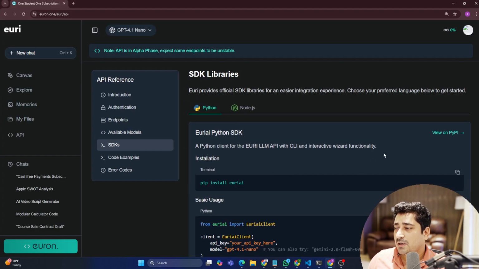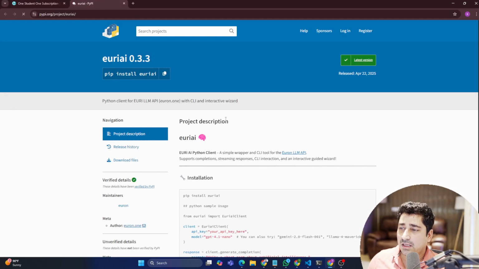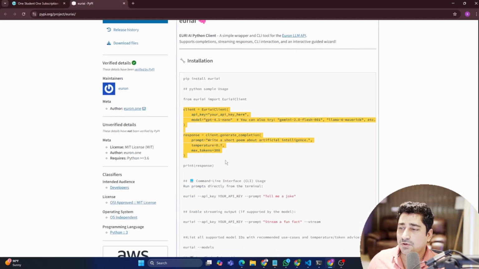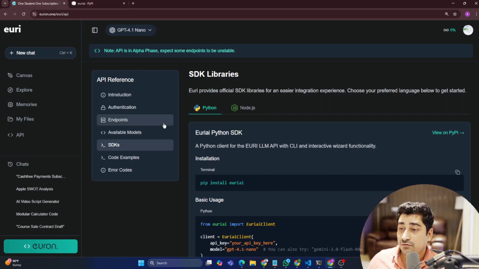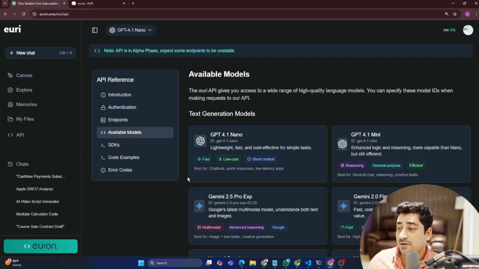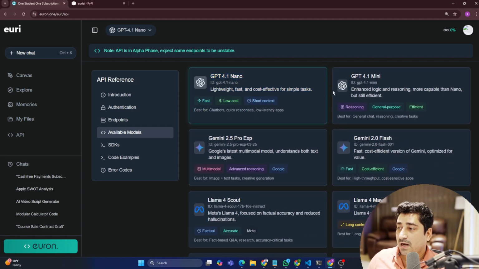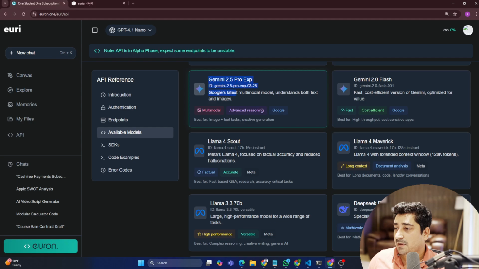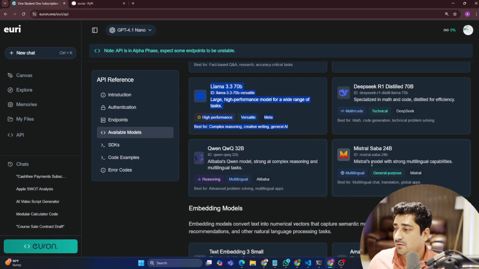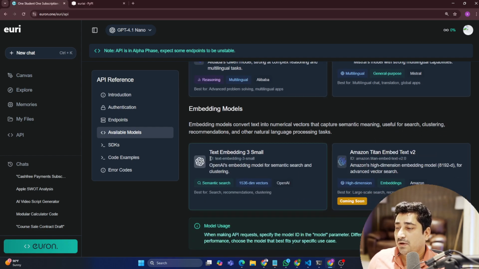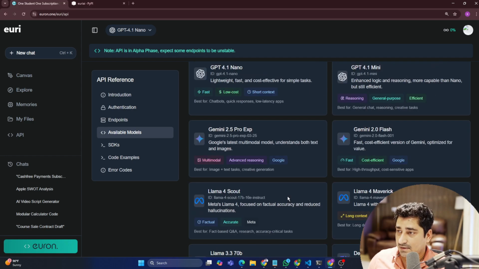If I talk about the Euri SDK, all these things we have already given to you over here, that is how you are going to call a model. You just pass the API key and then pass a model name, and we have 10-12 models with us as of now. We are trying to integrate more and more. So we have GPT Nano, Mini, Gemini Pro, Gemini 2.0 Flash, Llama Scout, Llama Maverick, Llama 3.7, Qwen, Mistral, DeepSeek, and we have embedding models as well, text embedding models from OpenAI itself.